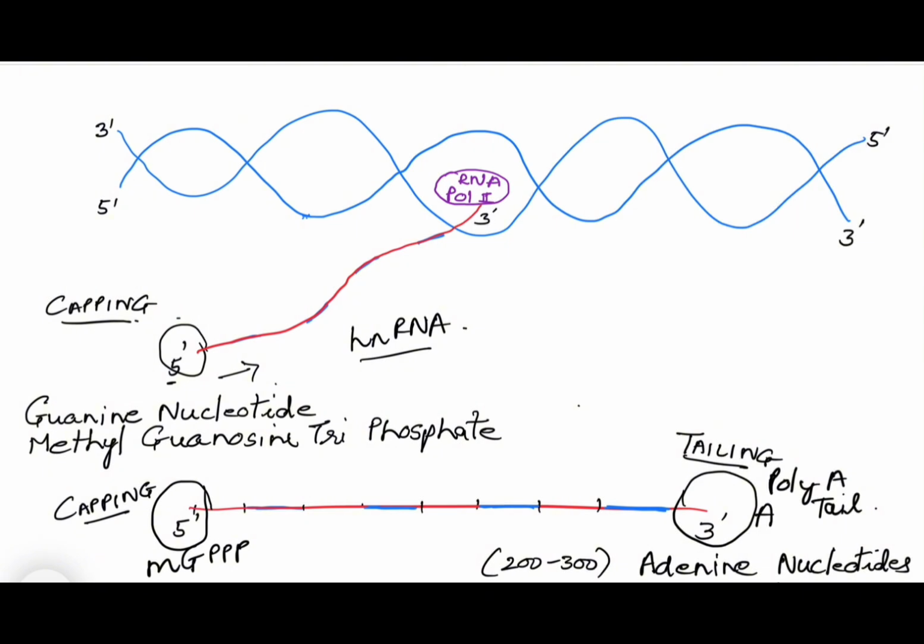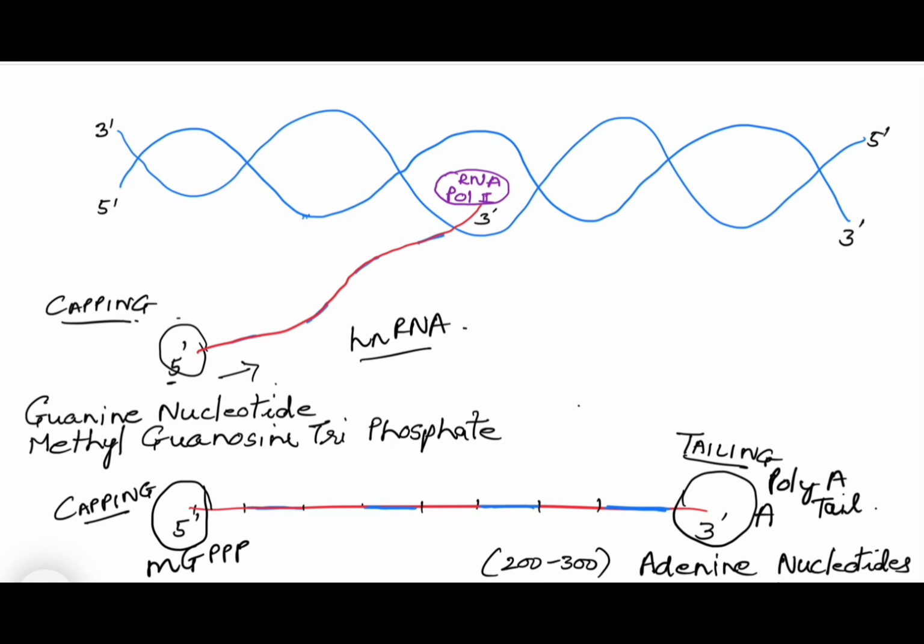Now, why is this not done in tRNA or ribosomal RNA? Because when tRNA or ribosomal RNA are formed in the nucleus, they are already ready to leave the nucleus, enter the cytoplasm and start doing translation. That is why they do not need any protection. But hnRNA is not ready; mRNA is not yet formed. That is why these ends have to be protected by the time it reaches the cytoplasm. So, one thing is this capping and tailing.